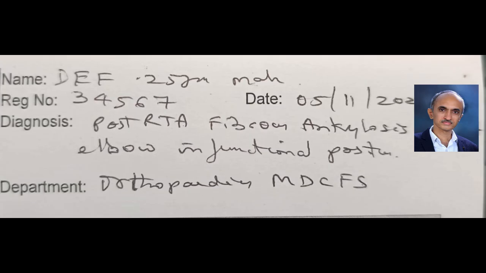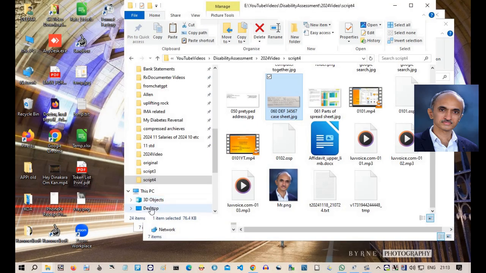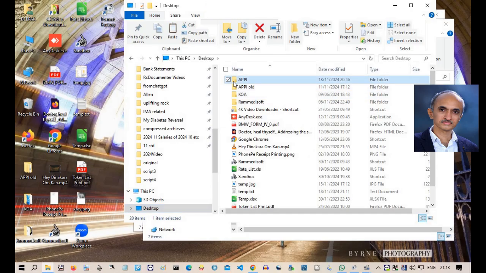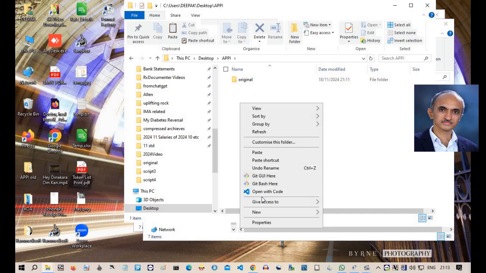Let us imagine that a new patient, Mr. DEF, has come for disability assessment. Here is his short case sheet. His register number is 34567. He has post-traumatic stiffness of the right elbow joint. For each new patient, like this Mr. DEF, we have to create a new subfolder inside the APEI folder.